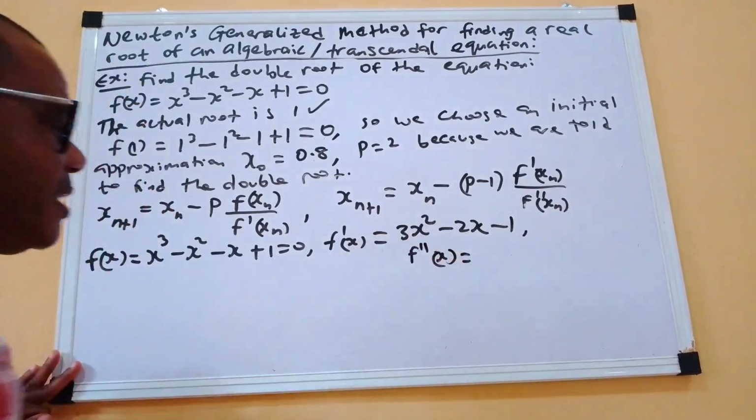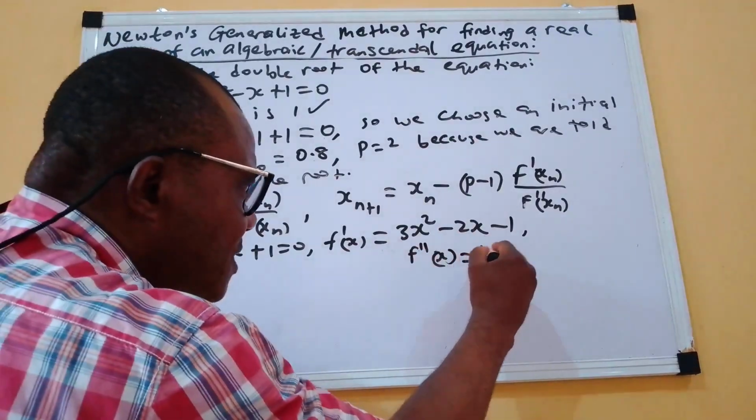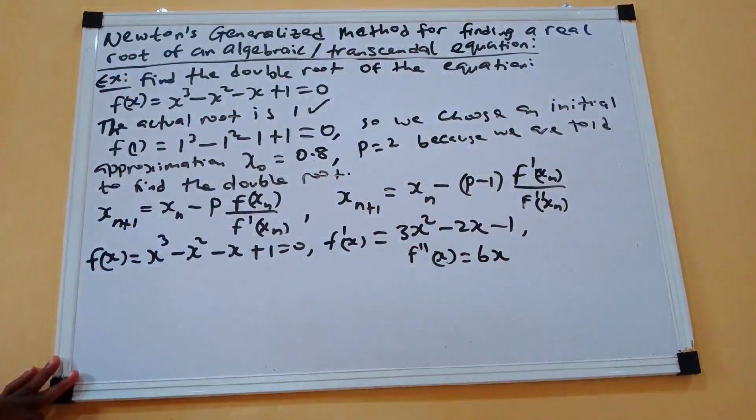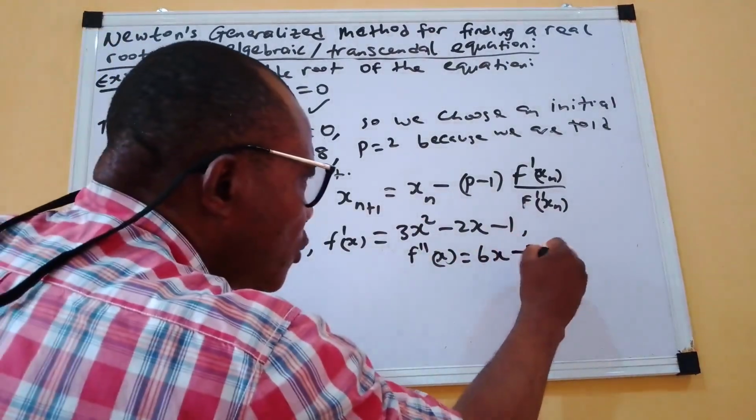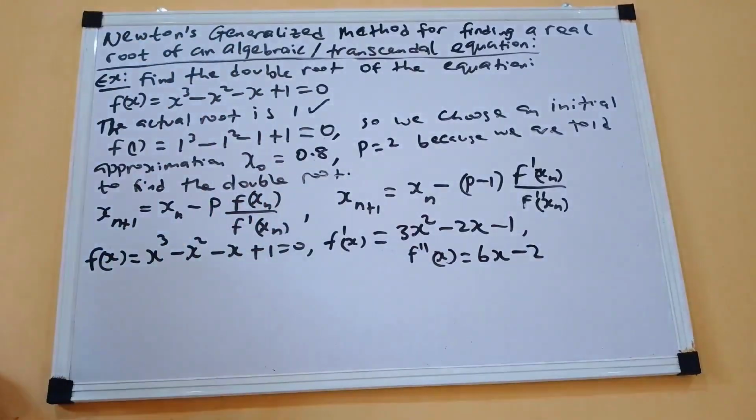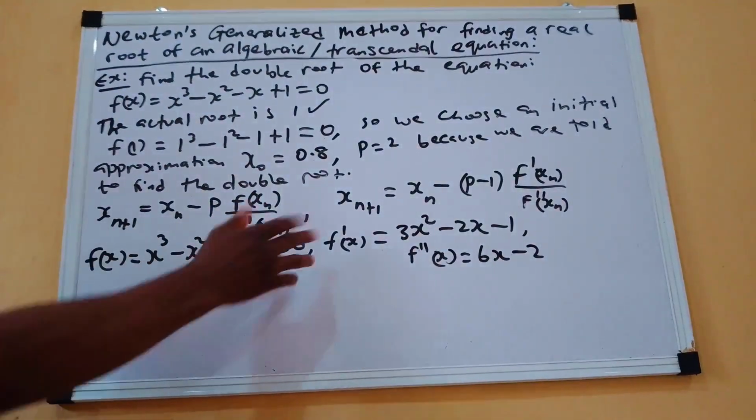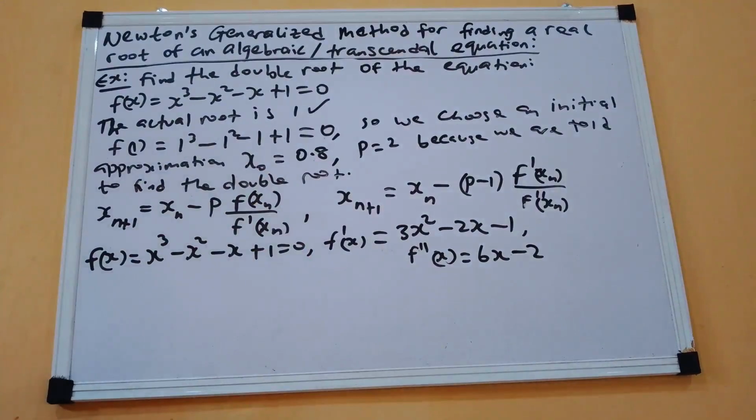Of course, I will now differentiate 3x squared, which will be 6x. Then if I differentiate minus 2x, I will have minus 2, of course. Differentiating 1 will be 0. Here, differentiating 1 also will be 0. When you differentiate a constant with respect to a particular variable, you have 0.